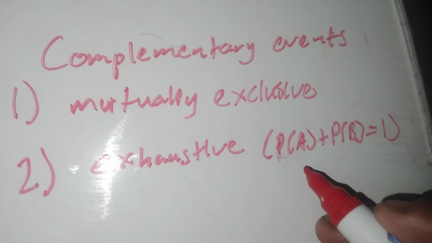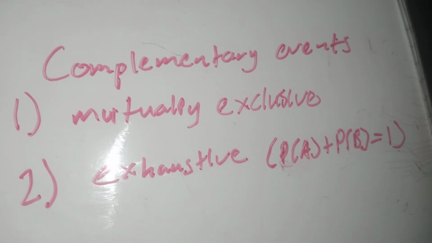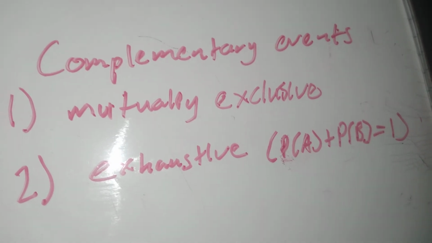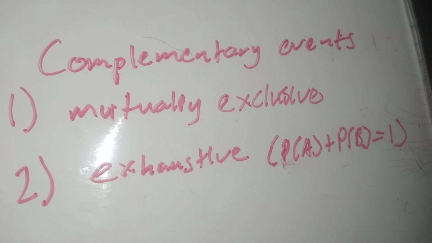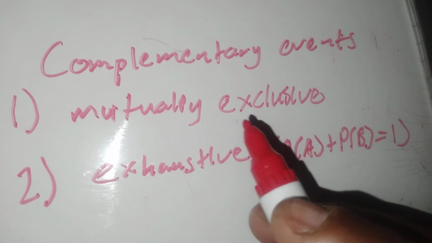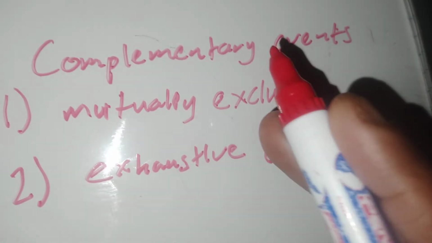There's no other possibilities except for those two. So the probability of heads plus the probability of tails is 1, right? Because half plus half is 1. So they are exhaustive. So for two events to be complementary, number 1, they must be mutually exclusive. Number 2, they must be exhaustive. If they fail one of these, then they're not complementary.